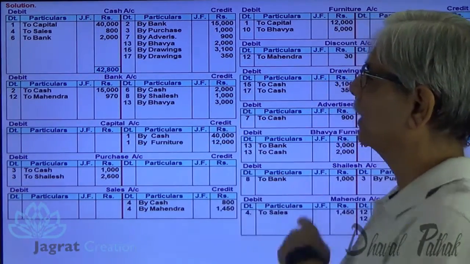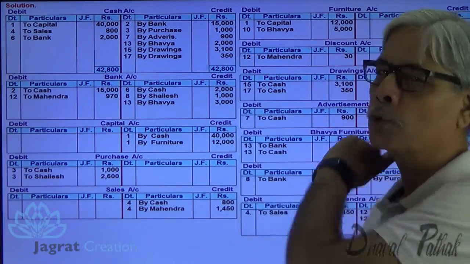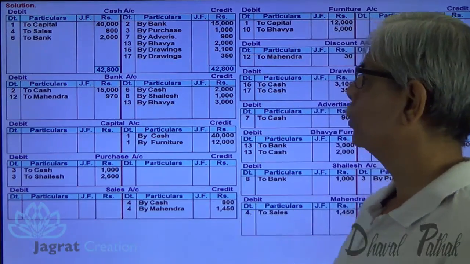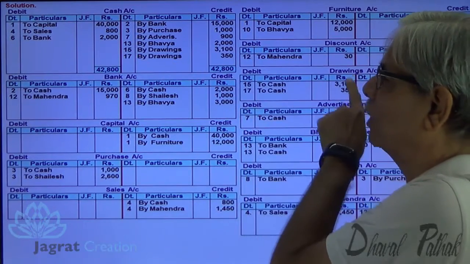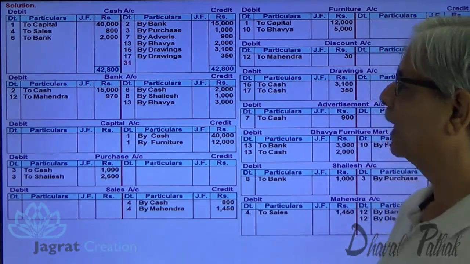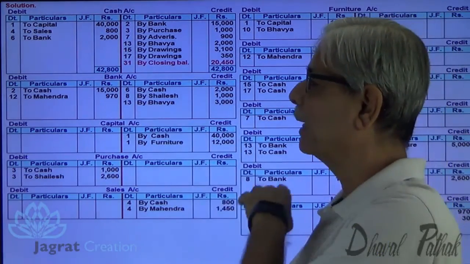Transfer this total on the credit side. From this 42,800, deduct all these things. So you will get the closing balance of cash or balance carried forward. So 42,800 minus 350 minus 3,100 minus 2,000 minus 900 minus 1,000 minus 1,500. You will get a closing balance of 20,450.